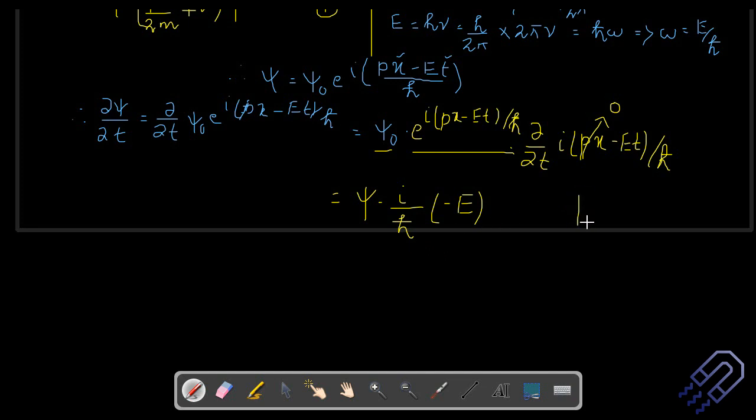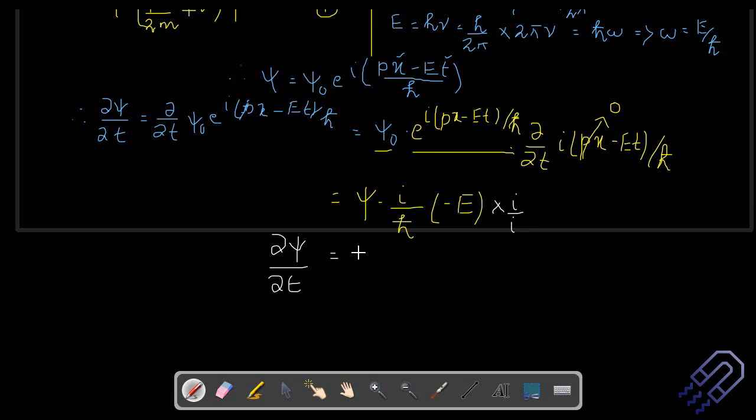One more thing, or maybe write it in a simpler way. This is done. We can divide the numerator and denominator by i, so we can write it as i divided by i. The final expression would be del psi/del t is equal to, now i into i is i squared, and i squared is minus 1, and minus minus becomes plus.